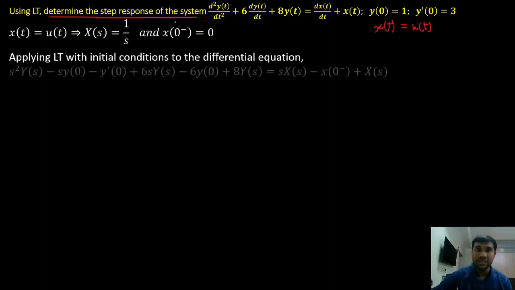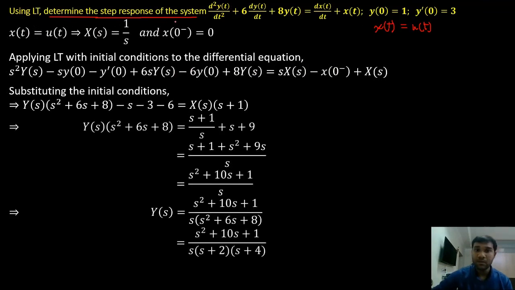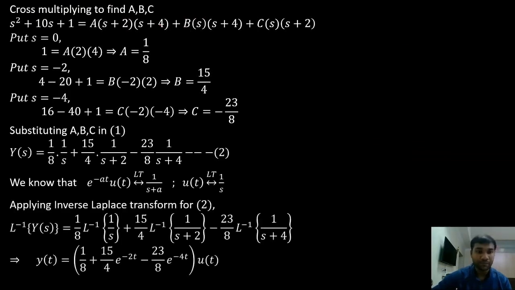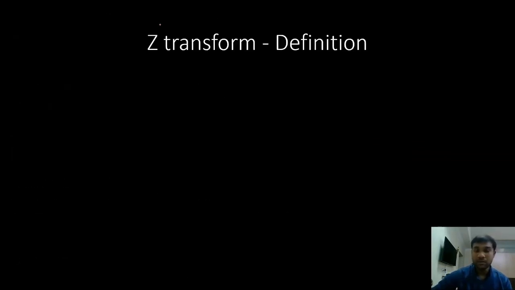So the procedure again is the same. Only difference is previously x of t was given directly. Now they have asked for step response, which means the input is nothing but a unit step. We have to derive this relation using the words in the question. Everything else is basically the same. It is the same. Now that is the end of Laplace transform.